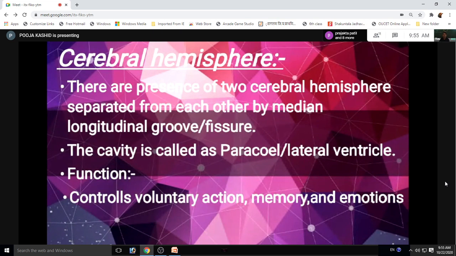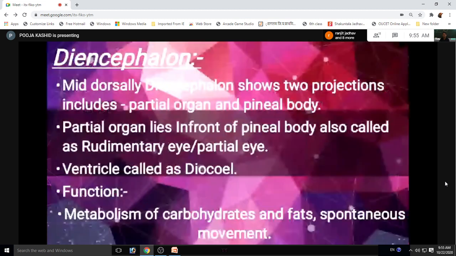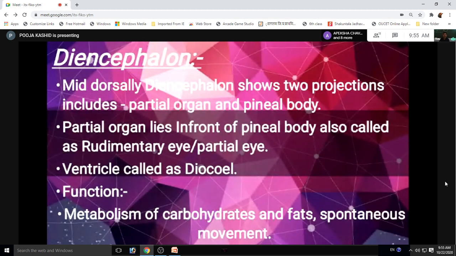Third part is diencephalon. Diencephalon shows two projections, the parietal organ and pineal body. Parietal organ lies in front of pineal body, also called rudimentary eye, lateral eye, or third eye. The ventricle of diencephalon is called diocoel or third ventricle. The function of diencephalon is metabolism of carbohydrates and fats and spontaneous movement.